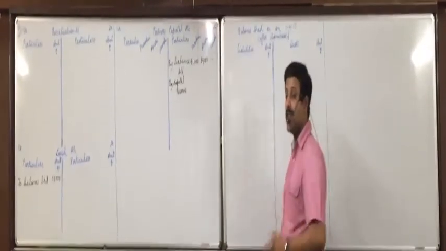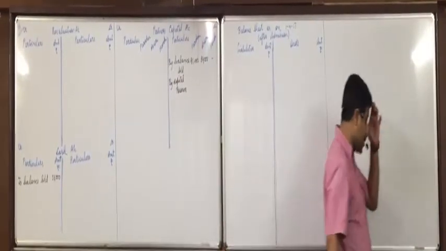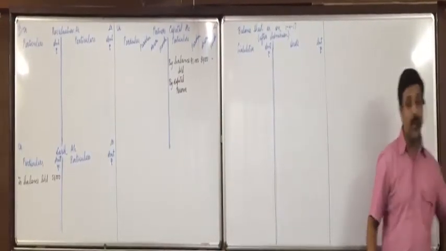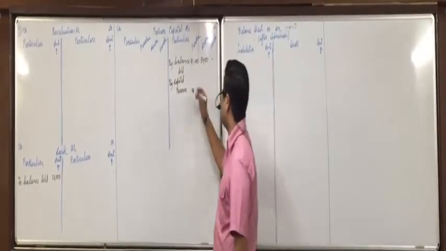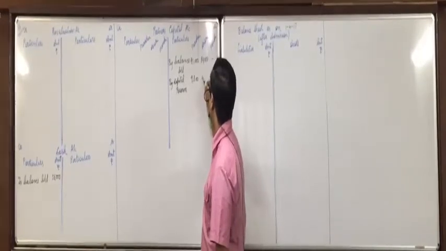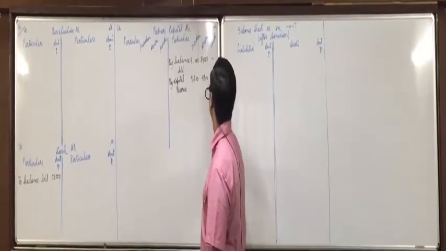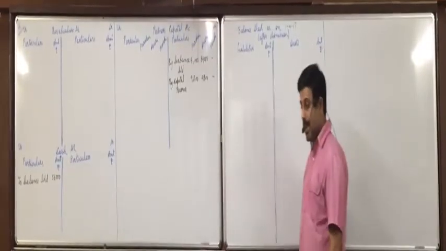See, before the balance sheet, the old ratio is 2:1. So, what is the amount of capital reserve? How will we do it? 14,700 into 2 by 3 is 9,800. And 14,700 into 1 by 3 is 4,900. Is everyone clear with this?